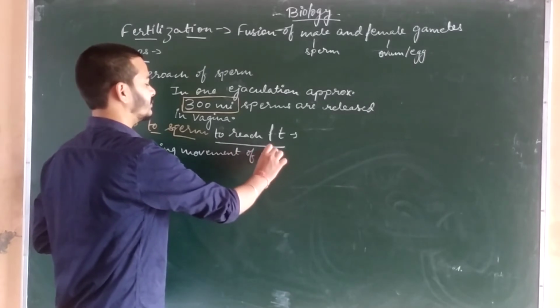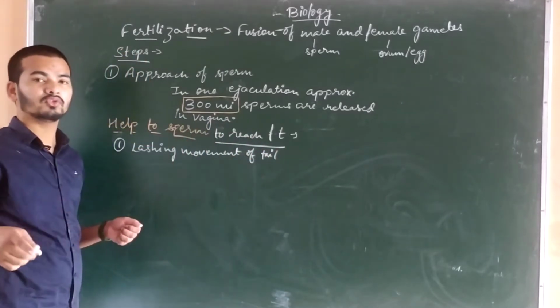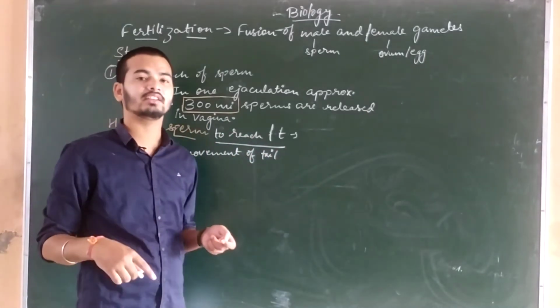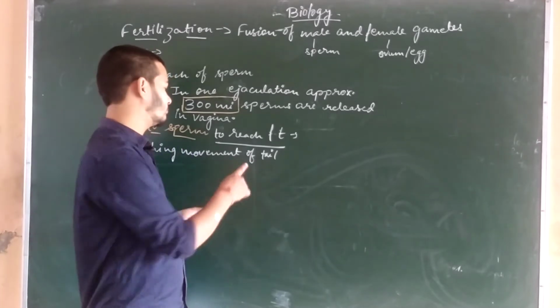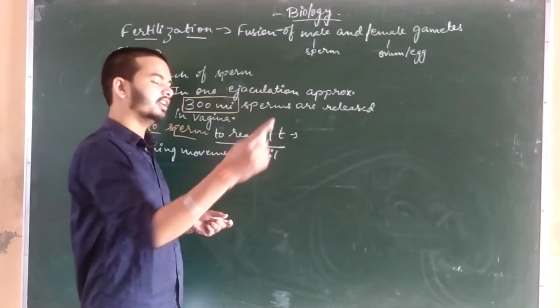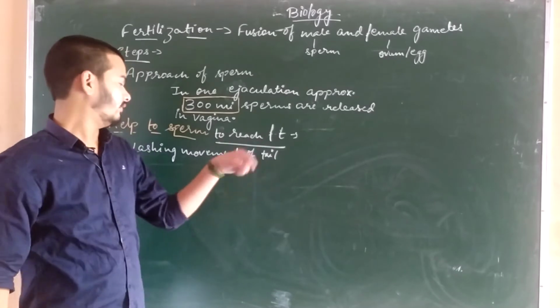The tail present in the sperm moves in a zigzag manner. That's why it moves, and it takes the sperm to the fallopian tube.